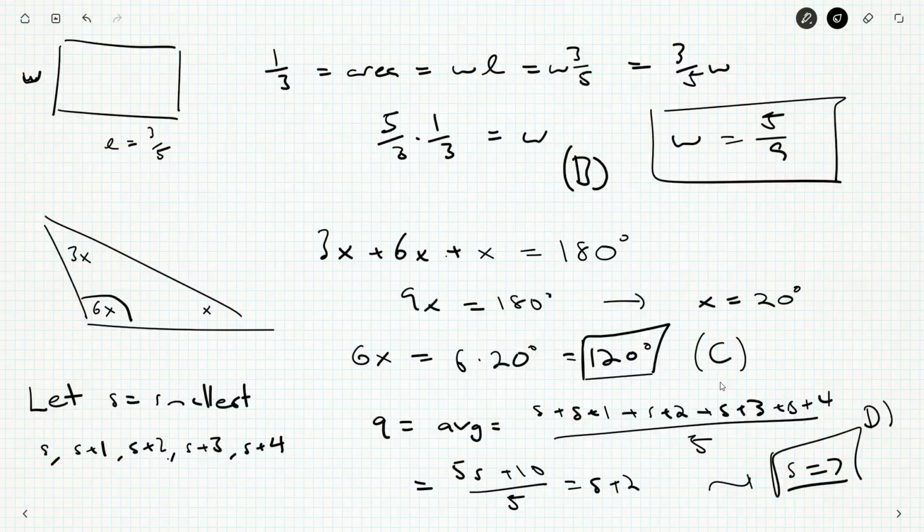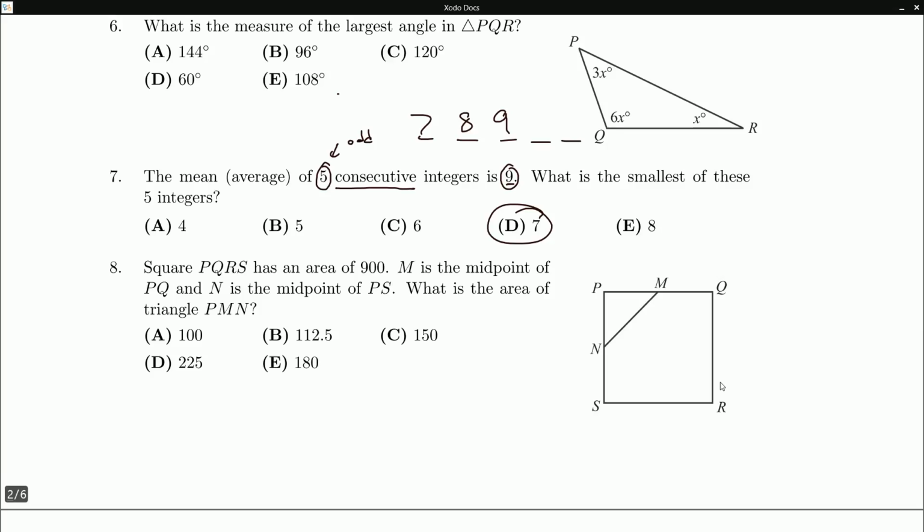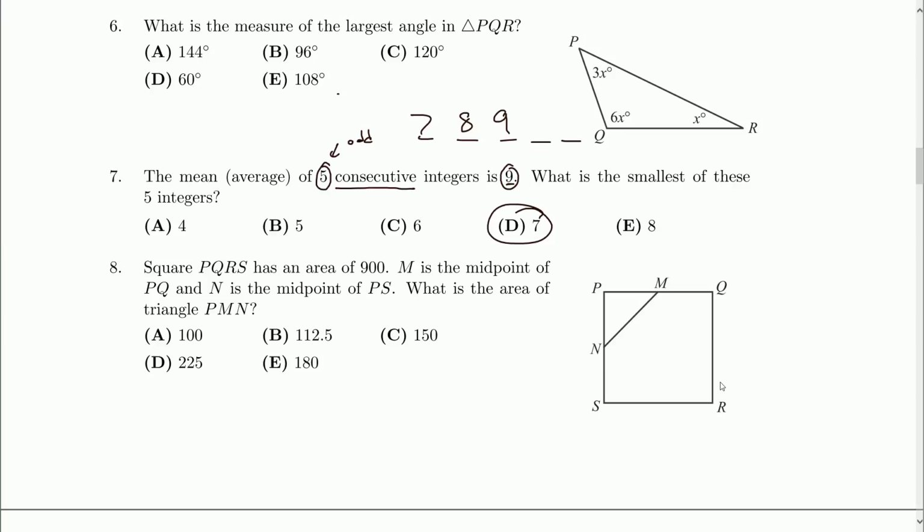And I think I just said a moment ago that that was answer D. And there it is. So, we can do it either way, but do notice that 9 is the middle of these numbers. 7 is the smallest. And if you just realize 9 is the middle, you could count down. If you wanted the largest, you could count up from 9. Okay? That's a nice little trick.